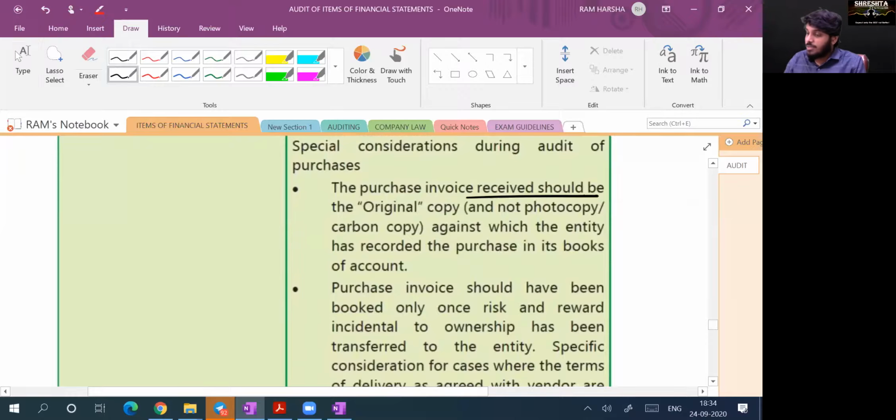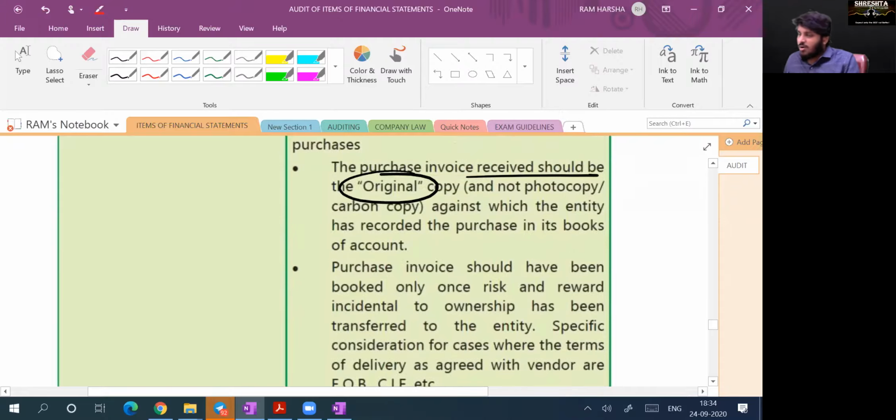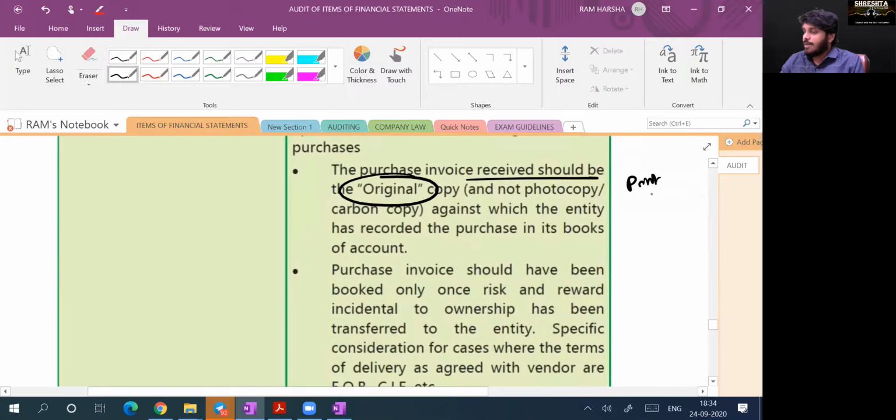Purchase invoice should be the original copy. Yes or no? Always you should receive the original copy. Yes, sir. But now anyhow, everything is printouts, online computer printout. Computer printed, you don't find what is original, what is duplicate.